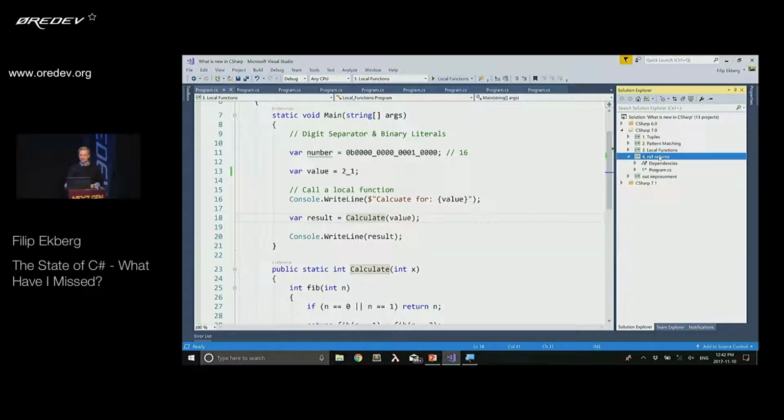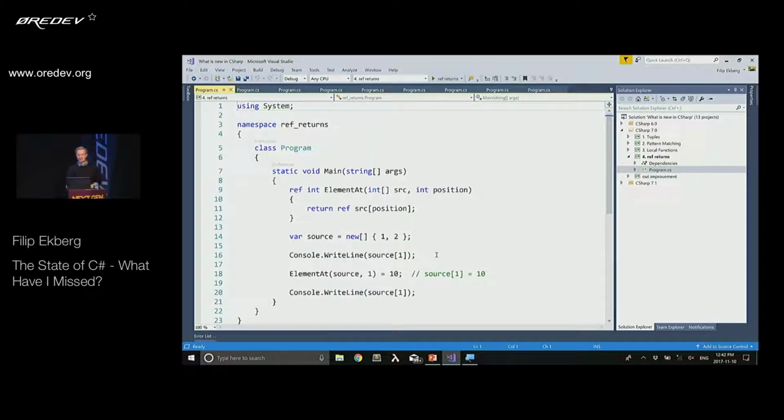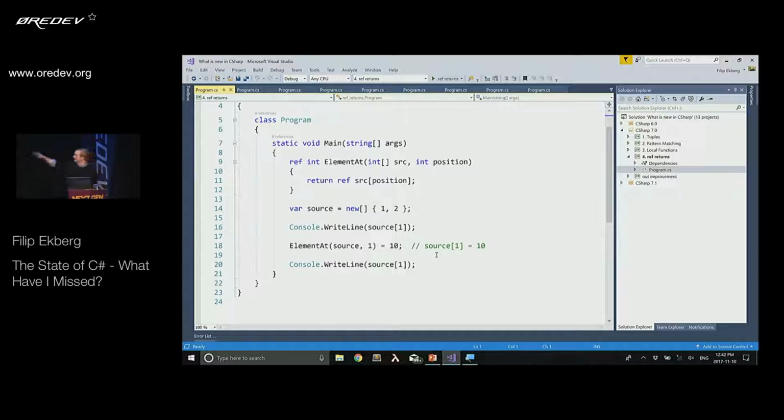Now, for ref returns, which is the fourth language feature that I want to talk about, I'm actually using a local function as well. So I'm saying here, this function returns a reference to an integer. I'm going to pass an array of integers, and I'm going to give it a position of the integer that I want the reference for, and then it's simply returning a reference to that particular value. Now, this is where it gets a bit crazy.